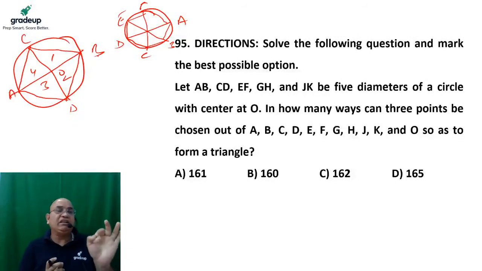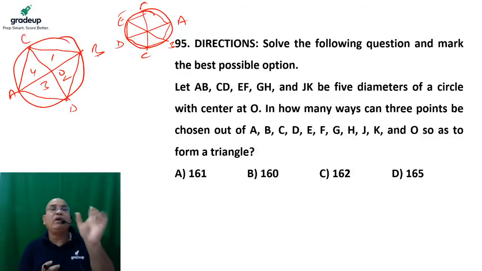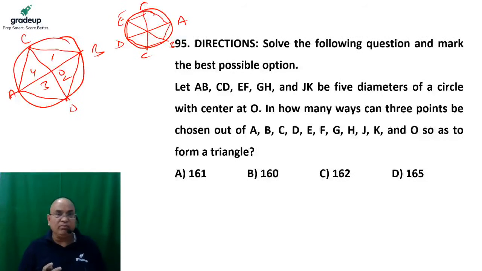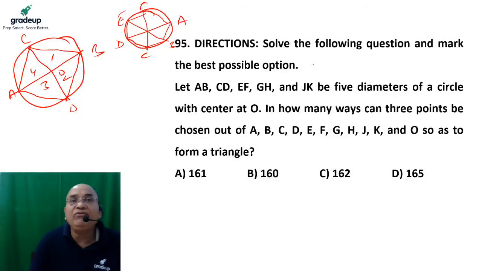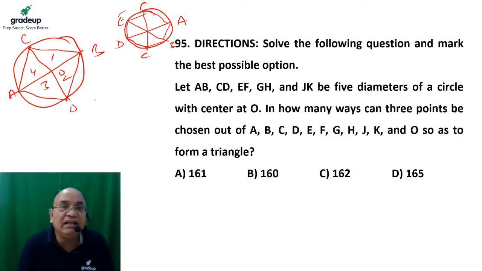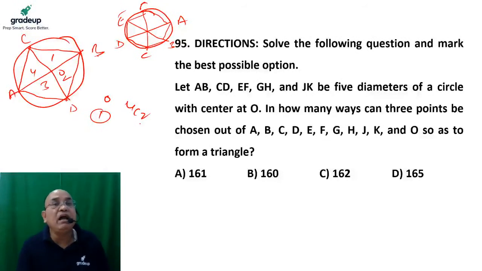If we are taking the center as one of the points, then two of the points should be taken from the vertices. No problem at all. So I pick one at center O, and 2 points from the vertices, and we have 4 points here. Out of 4, we need to pick 2. If I pick any 2 points out of 4, then the total number of triangles formed is 4C2, which is nothing but 6.